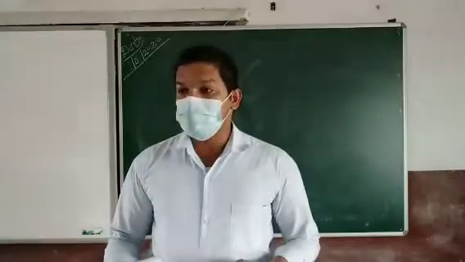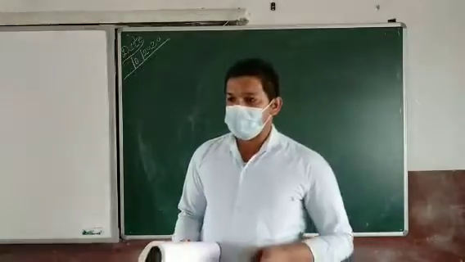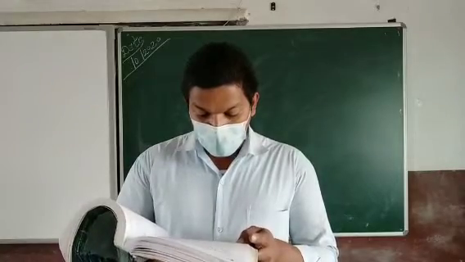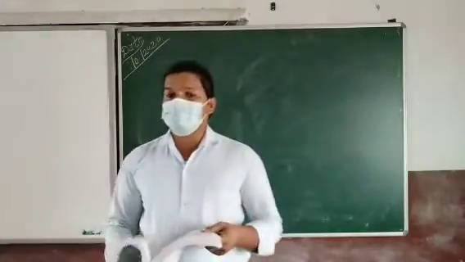So there are 5 steps there. Okay. The first one, setting performance standards. Second one is measurement of actual performance, comparison of actual performance with the standards, analyzing the deviations, and taking corrective action. So these are the 5 steps.